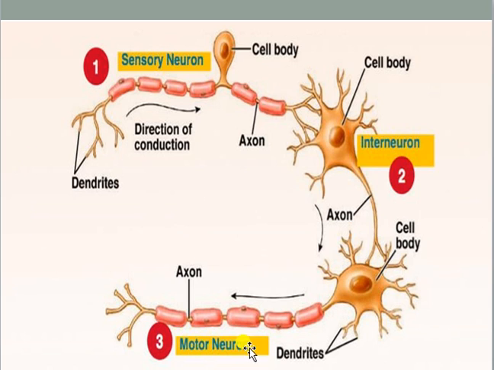So this is the connection between the three types of neuron, and these three neurons, in a coordinated manner, control the entire stimulus response cycle. Okay, I think you have understood this entire image very clearly.